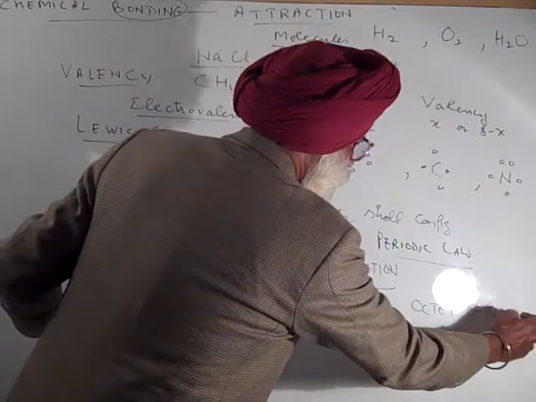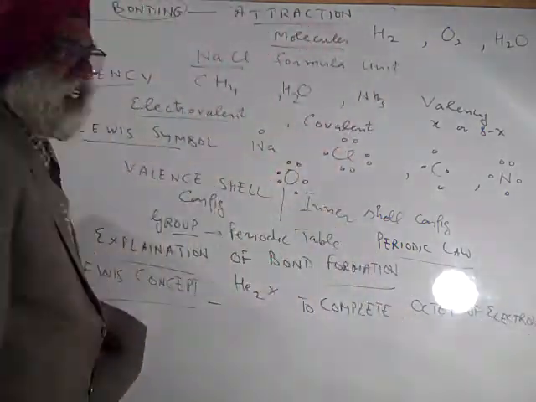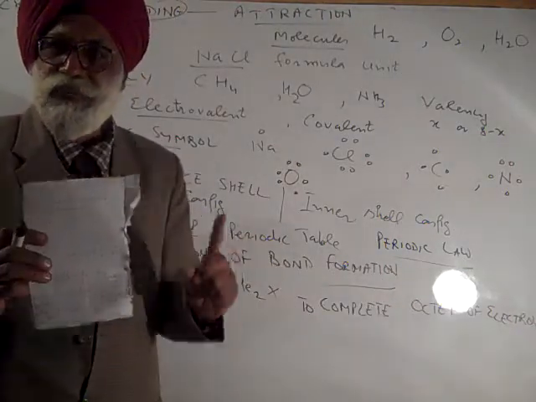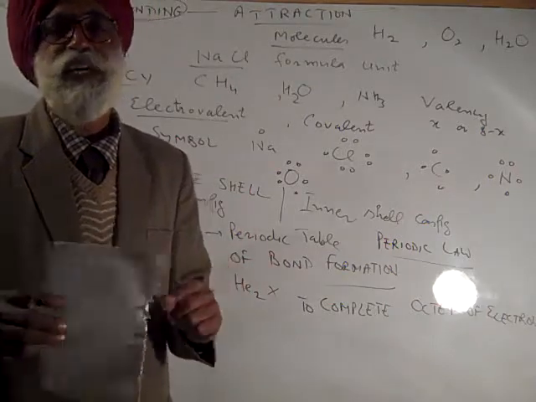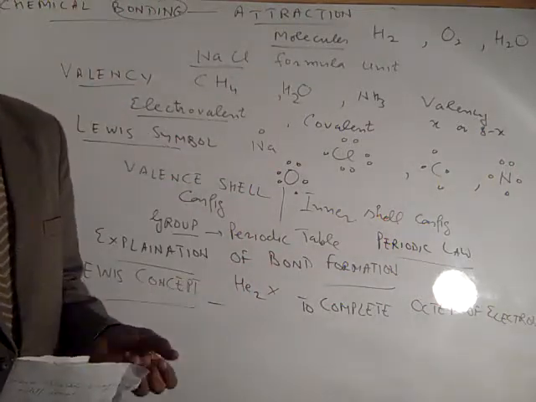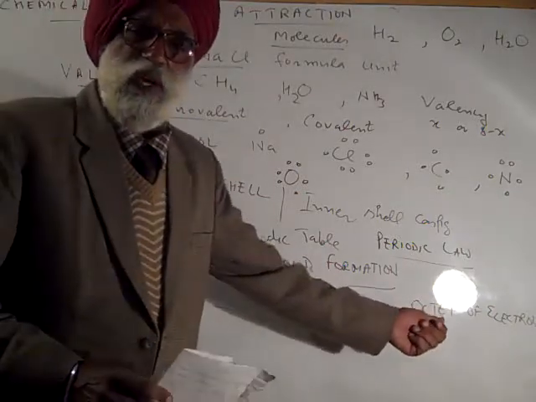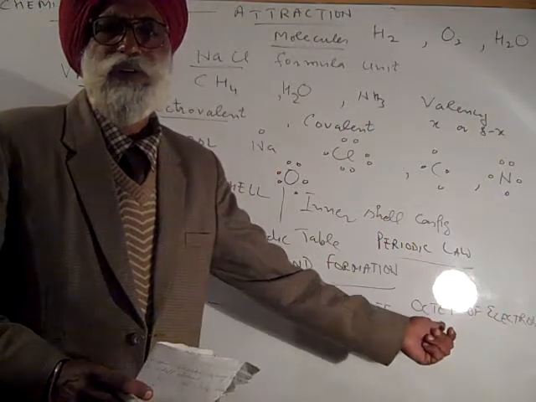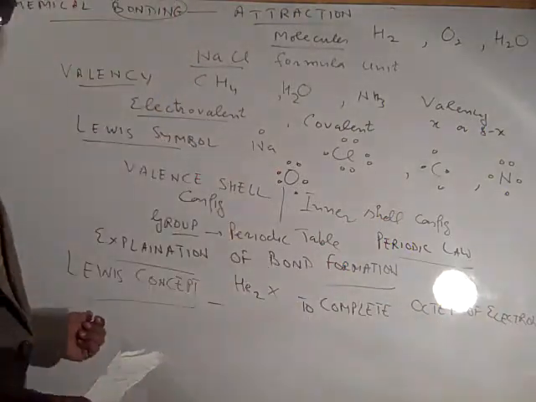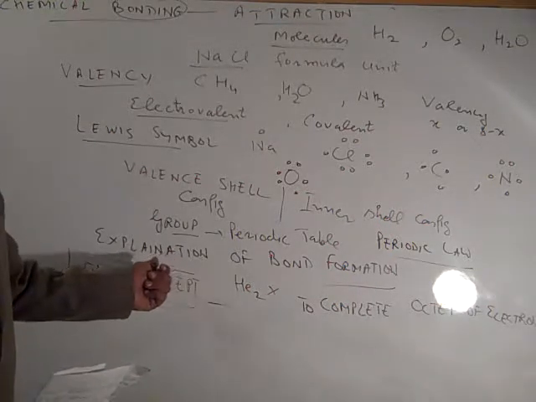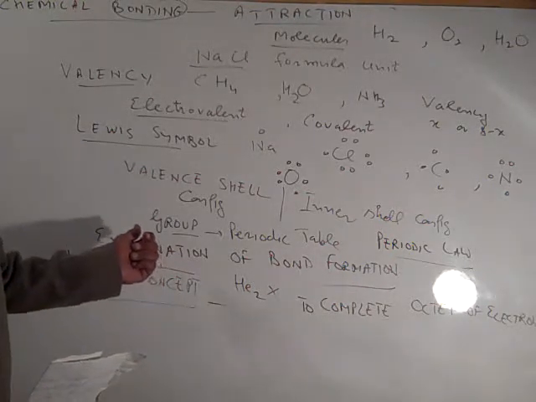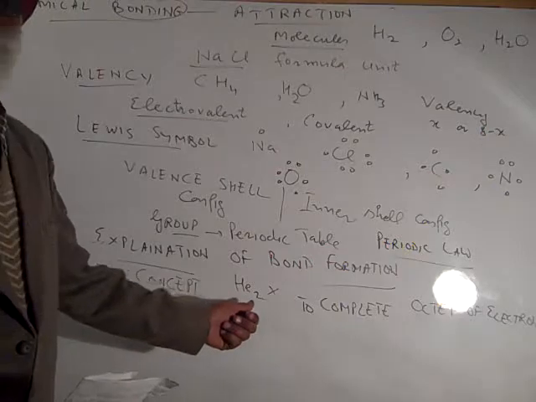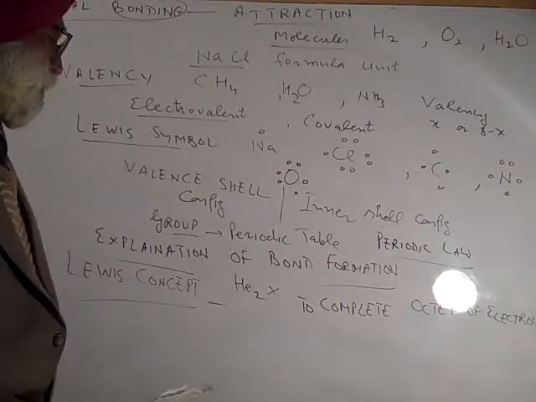of electron in their valence shell. So again, the term valence shell comes. Octet means 8 electrons, sextet means 6 electrons, triplet means 3 electron, quartet. So these terms are quite common in spectroscopy. Octet. So every atom, the atom of all elements are trying to have octet of electron in their valence shell. So this is the first concept which is comparable. This is taking into account the stability or non-reactivity of noble gases, because all of them are having octet of electron in their valence shell.